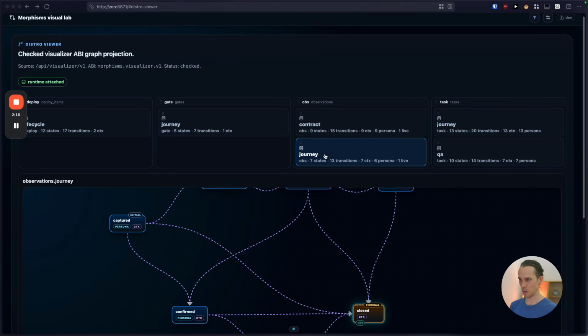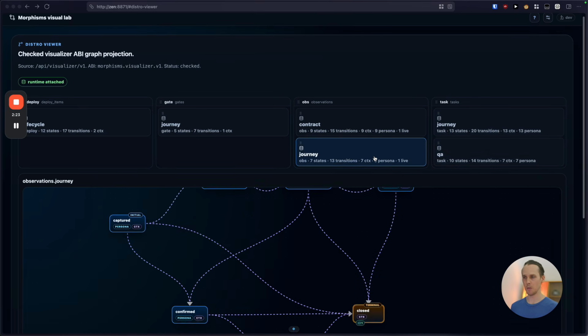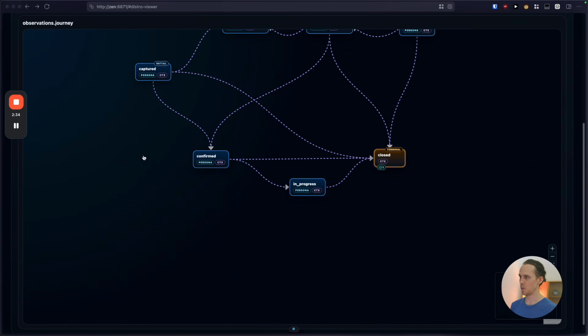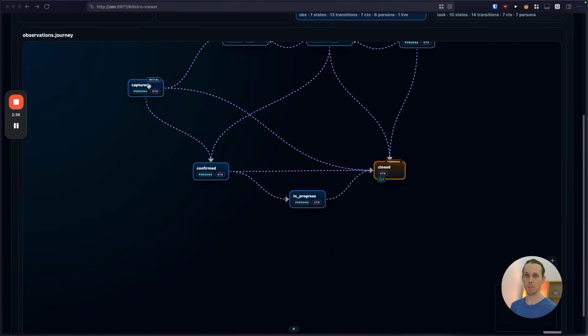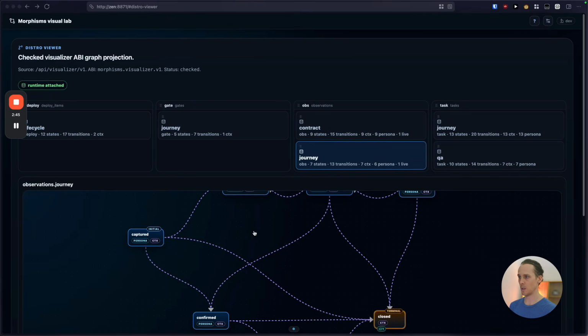So within the observations, we have these things called dimensions. Every store can be made up of many dimensions, because an observation you might consider to be multi-dimensional. For me, one axis or dimension of an observation is its journey. So the very first thing that happens with an observation, of course, is that it's captured, right? And so there's some minimum requirements that we need for an agent to capture an observation. So these are required fields for an agent to actually deposit the observation in this store, in this dimension.